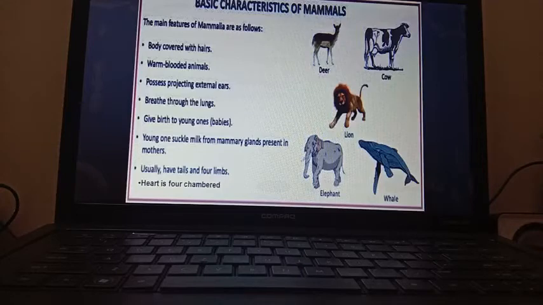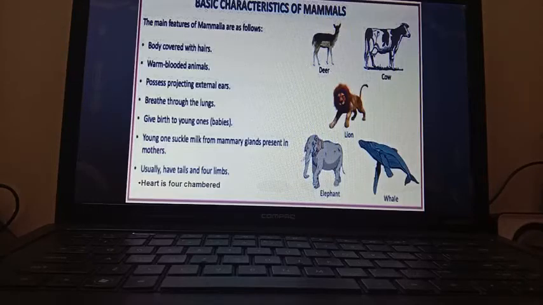Now if I talk about examples of mammals, it will be very easy for you because they are very well known to you. So many mammals you know as examples. Here you can see the pictures: deer, cow, lion, elephant, whale. These are all very common members of class Mammalia.